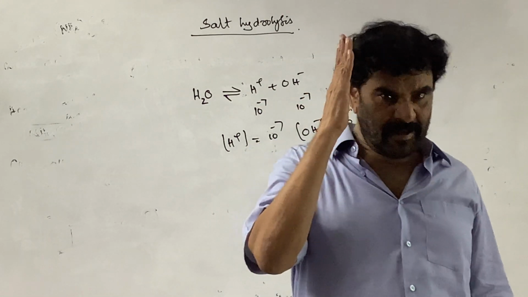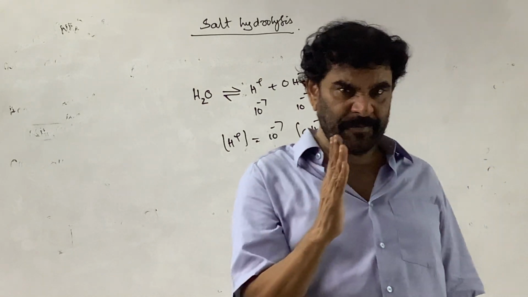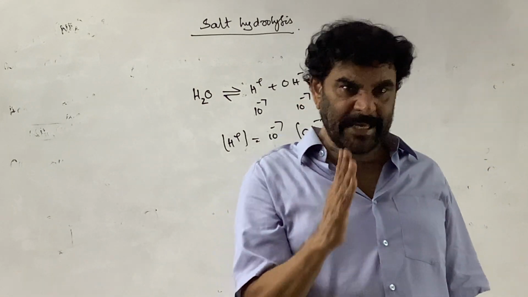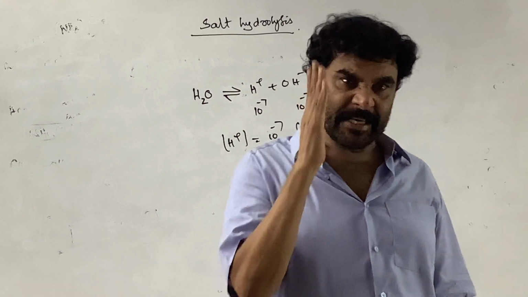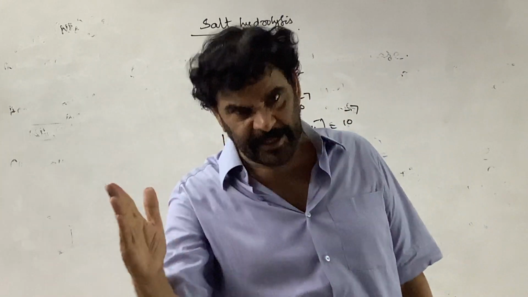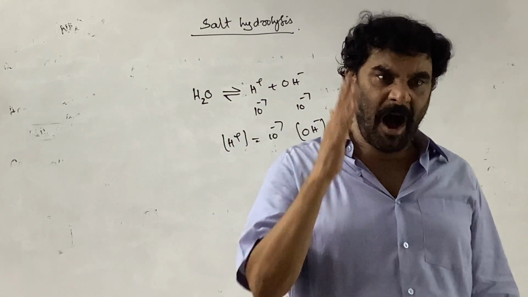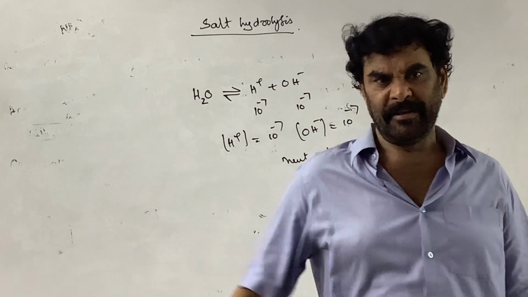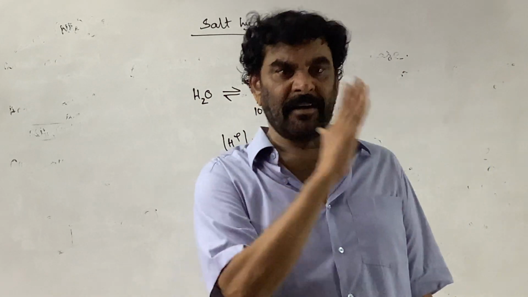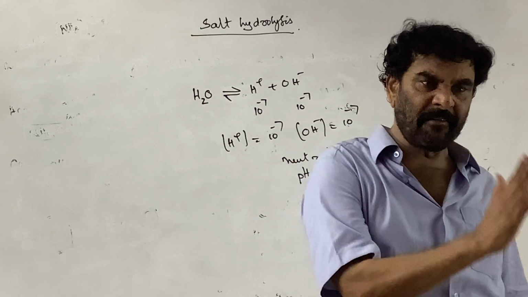See, the phenomenon in which the aqueous solution acquires acidic or alkaline nature on addition of a salt is called salt hydrolysis.